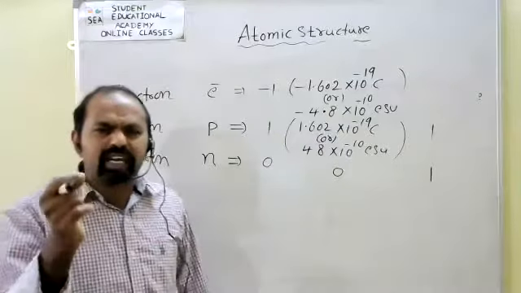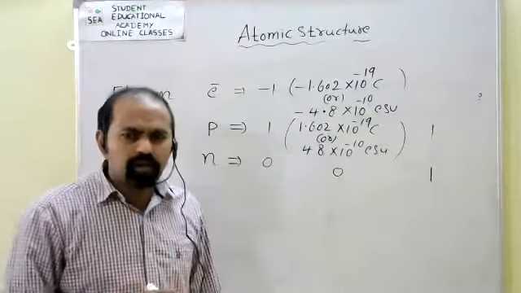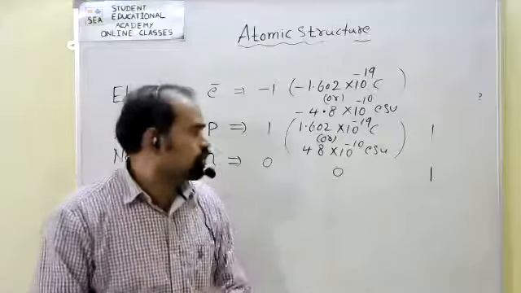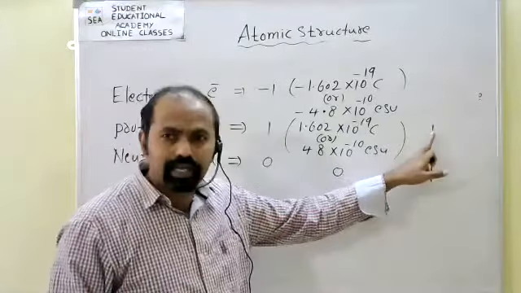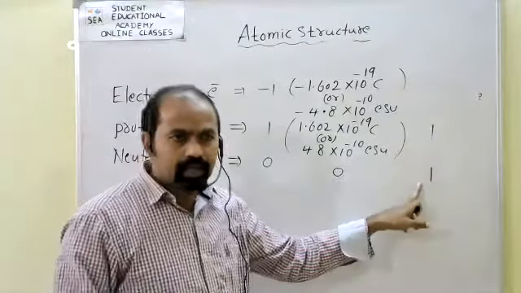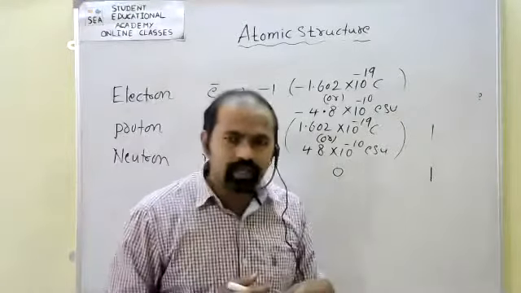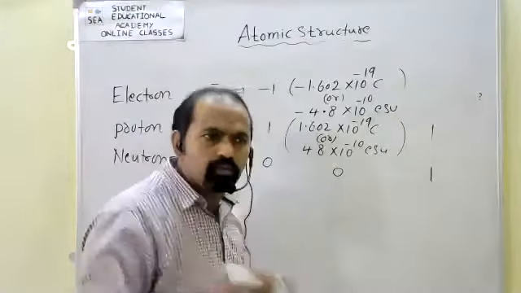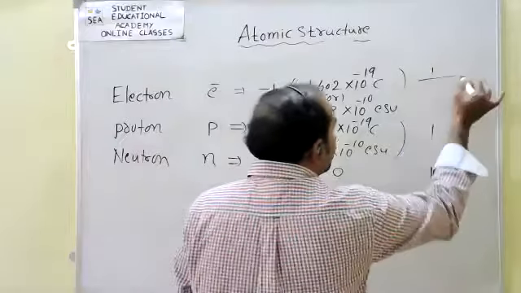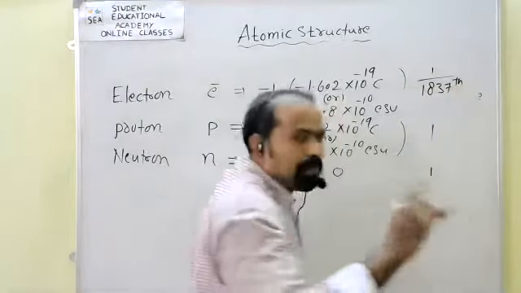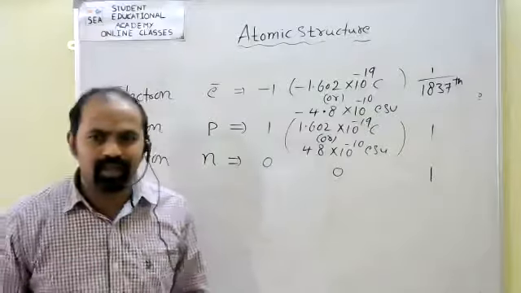The proton is a little bit less than the neutron, but we treat them as almost equal. Relative masses I have taken here are 1 and 1. The relative mass of the electron is almost 1 by 1837th part of the mass of the proton.